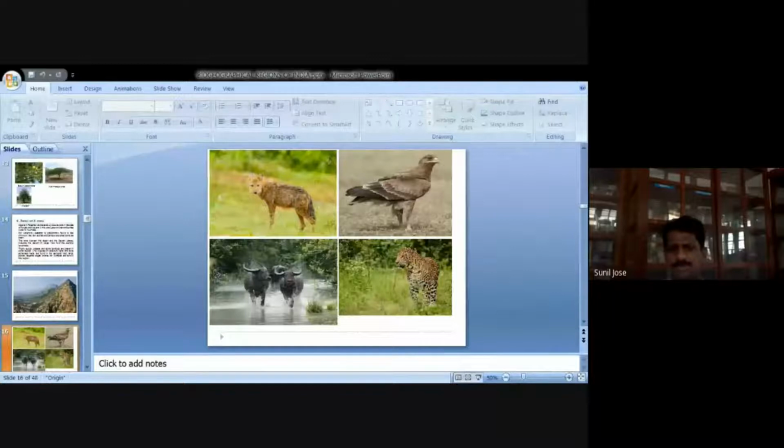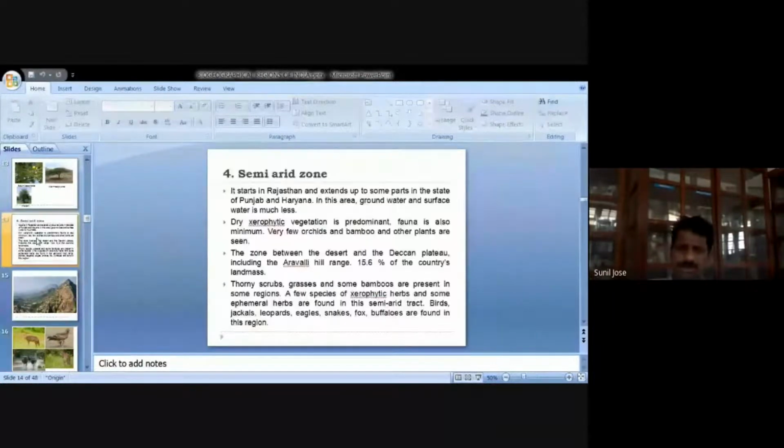Okay, going to the arid zone, remember that certain regions of Rajasthan, most of Punjab and Haryana, and most of Delhi are coming under the semi-arid zone. And it's a major zone because it occupies nearly 16% of the country's total land area.